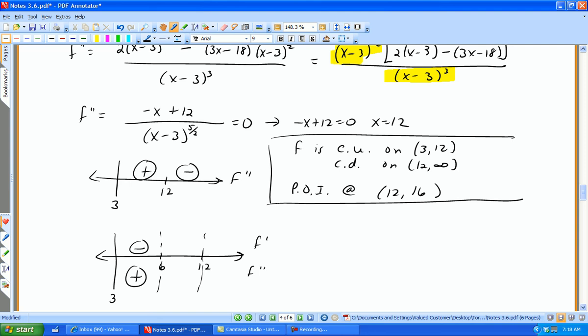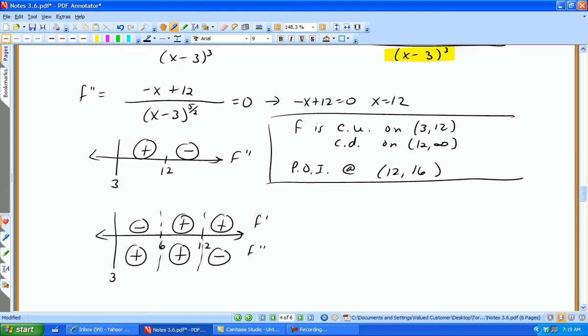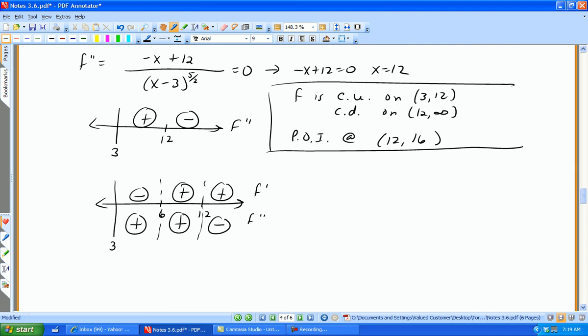From 6 to 12, f prime turned positive, but f double prime was still positive. Past 12, f prime is still positive, and now f double prime is negative. So again, what does that mean? Decreasing, concave up. Increasing, concave up. Increasing, concave down.